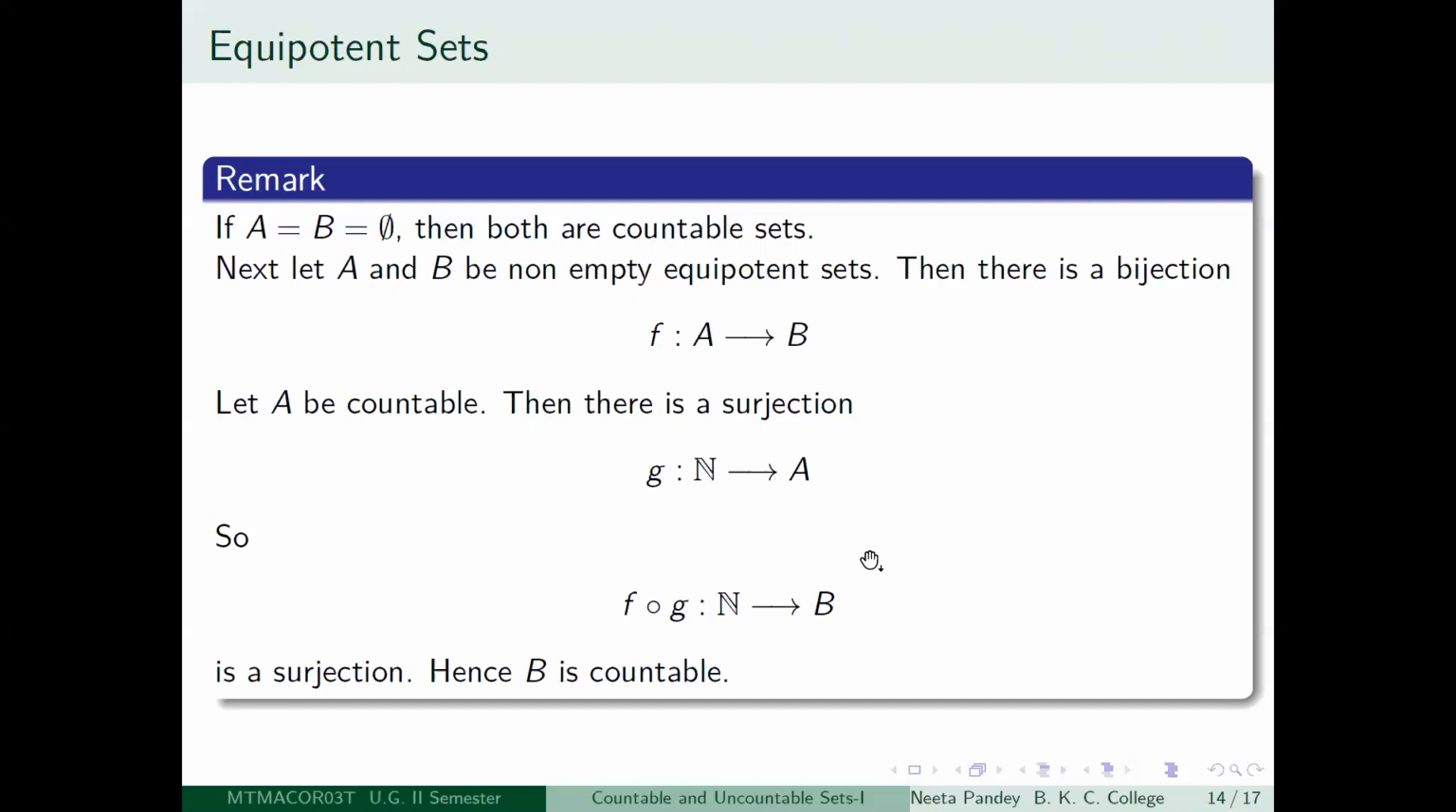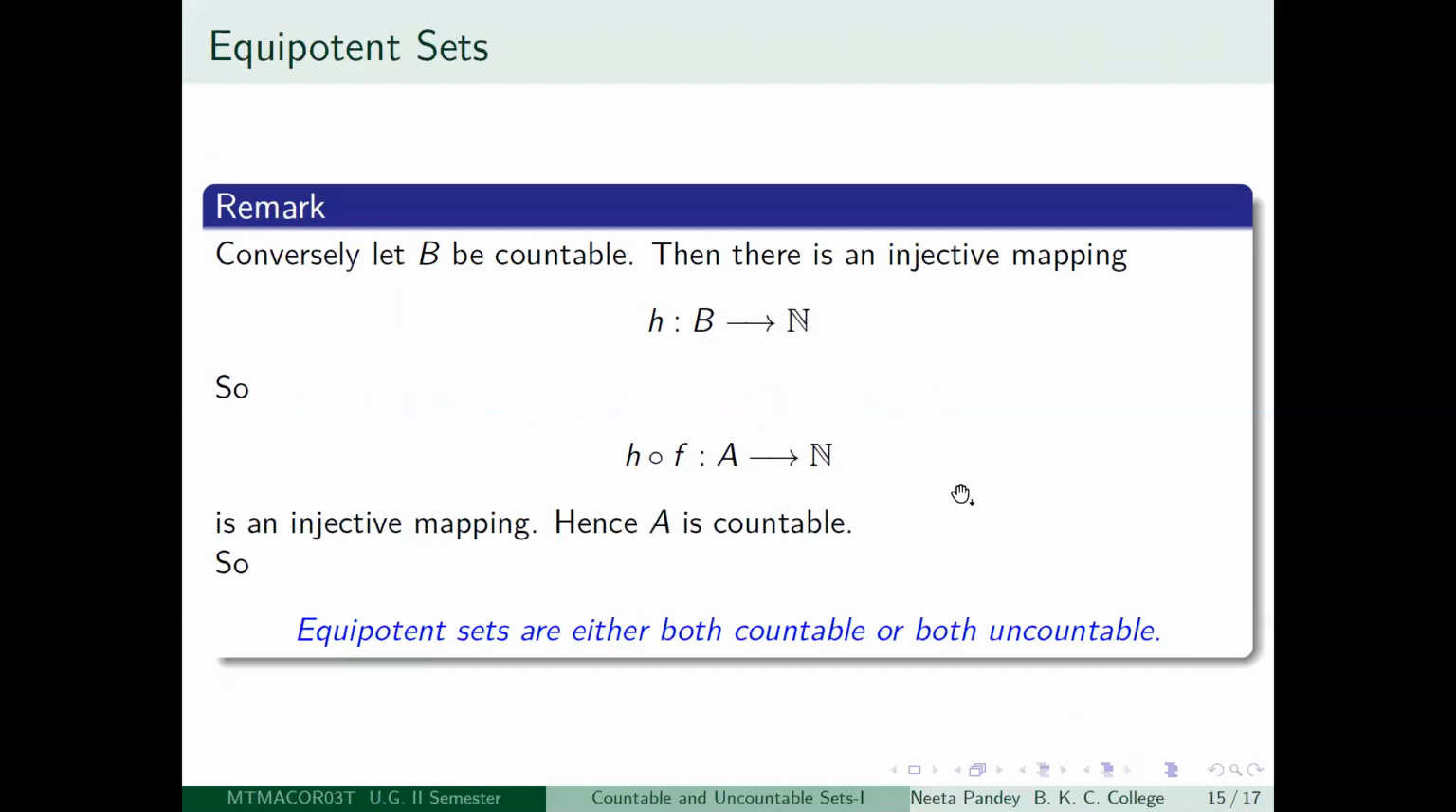You don't have to bother about whether A is finite or infinite or anything like that. The only thing is that if A is a non-empty set, which we have assumed, and if it is countable, then there is a surjection like this. The converse is similar. Suppose B is countable, then by our characterization again, there is an injective mapping from B to the set of positive integers. So let us call that h.